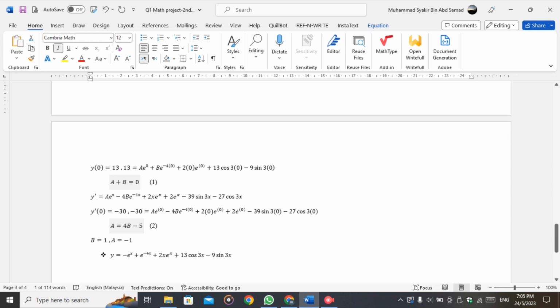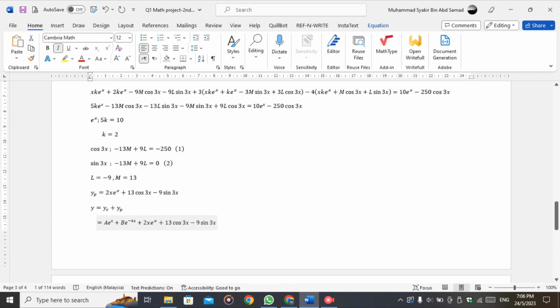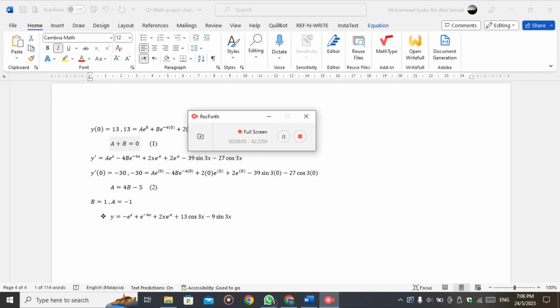a equals to 4b minus 4 minus 5 for the second equation. We do the simultaneous equation and we get b equals to 1, a equals to negative 1, and we put in the main differential equation and we get y equals to negative e to the power of x plus e to the power of negative 4x plus 2x e to the power of x plus 13 cos 3x minus 9 sin 3x.